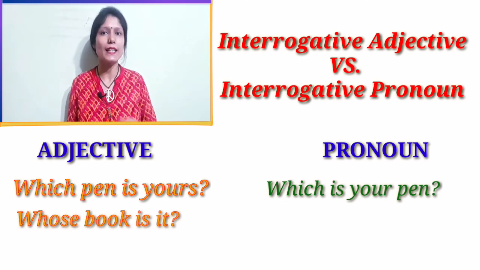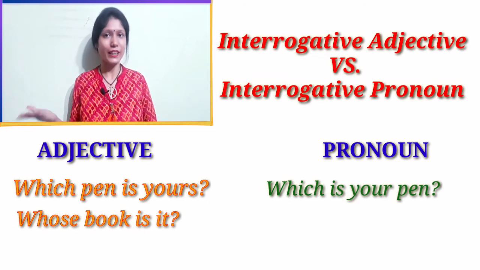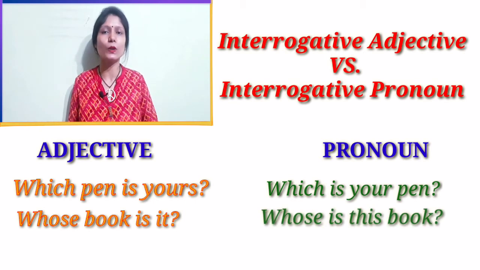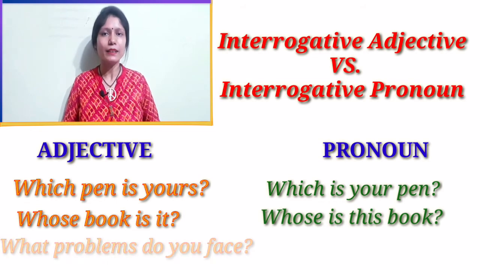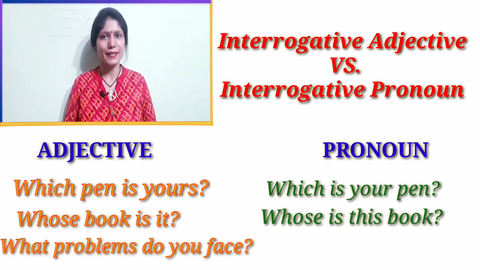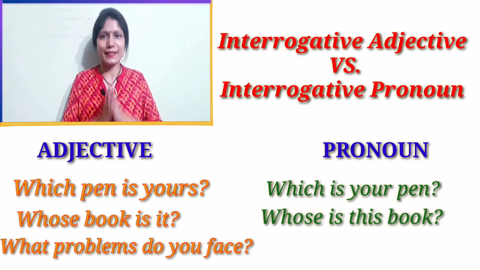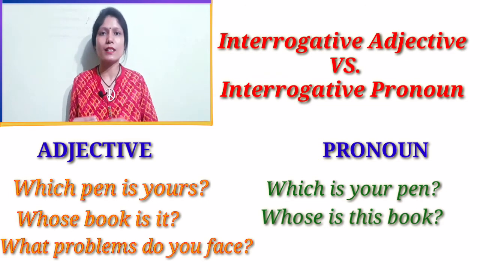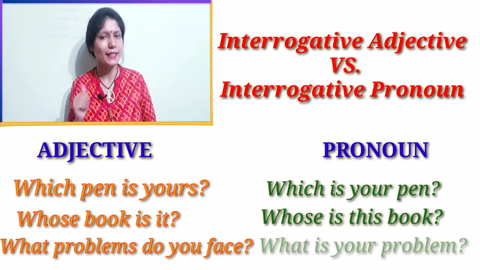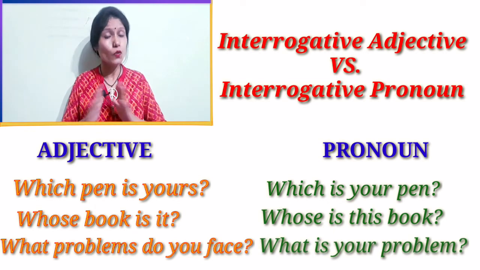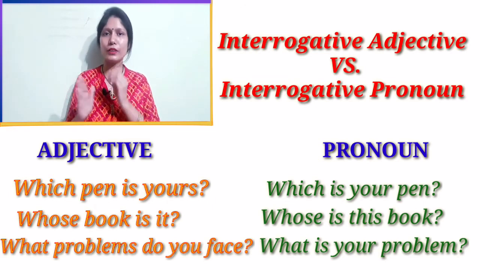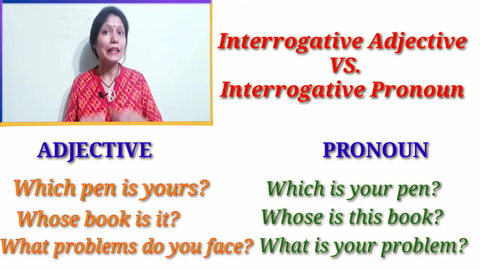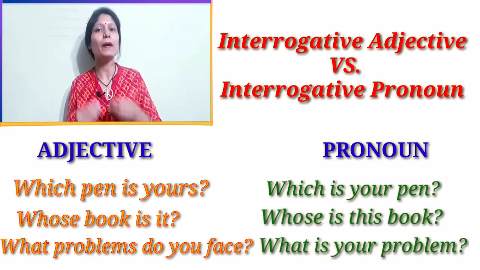Like whose book is it? Interrogative adjective. Whose is an adjective here. But when I say whose is this book, here whose is a pronoun. One more example. What problems do you face? Again, what problems? What is followed by a noun, problems. And that's why what is an adjective here. So very simple. Interrogative pronouns are followed by a helping verb, and interrogative adjectives are followed by nouns.